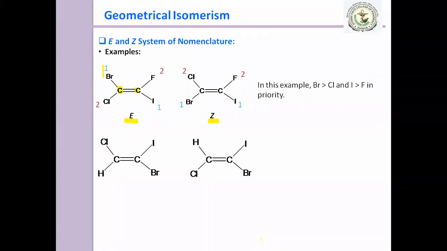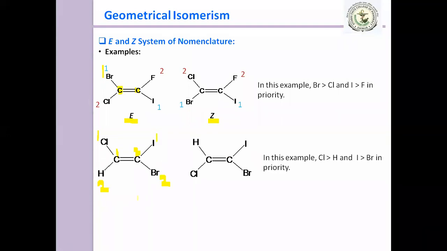In this compound, can you tell me? You have to consider this carbon as 1, and this is the second carbon. Can you tell me the priority for the first carbon? Which one has priority? Chlorine. Yes. So you give it 1, and hydrogen 2. For the second carbon, which one has priority? Bromine or iodine? The atomic number of iodine is more, so priority is given to iodine.